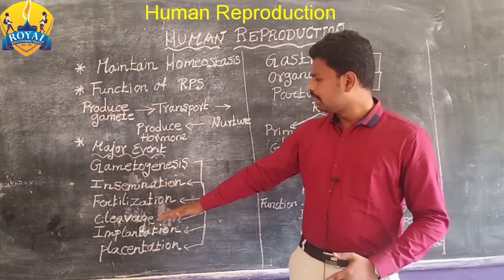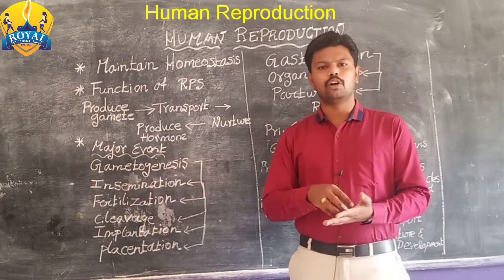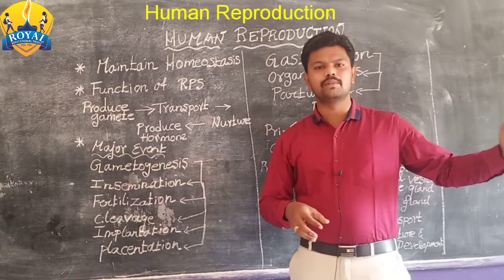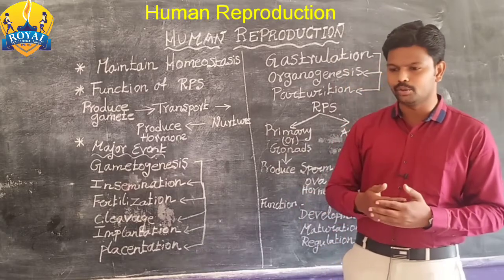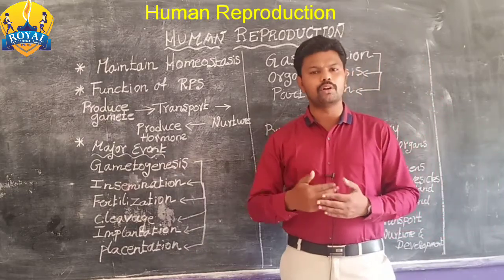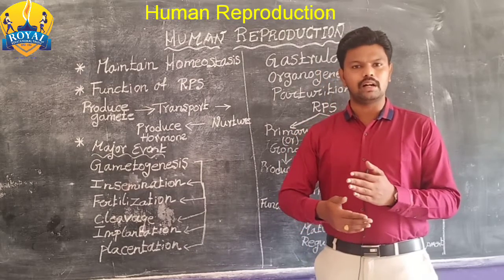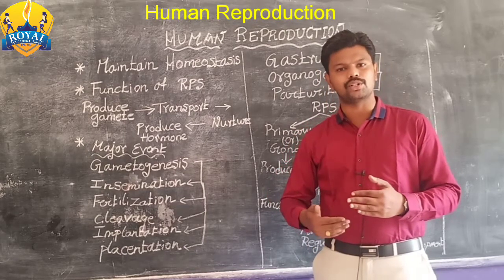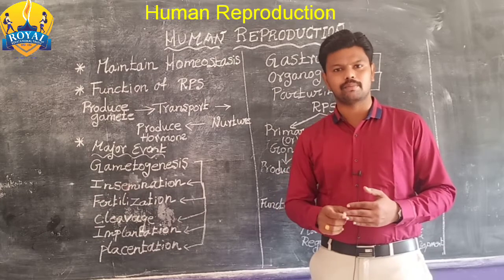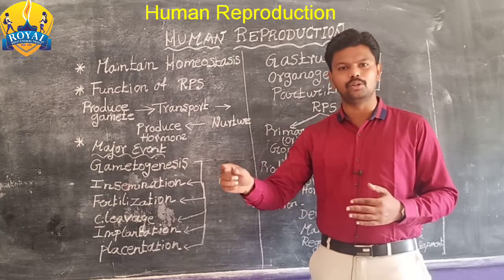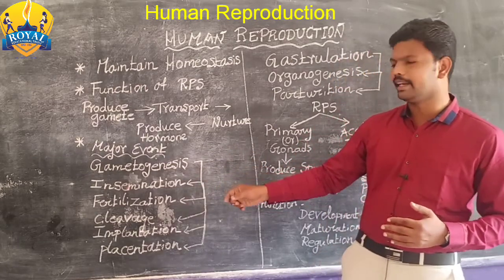Next, after zygote formation, it is transferred from the fallopian tube into the uterus. Before that, cell division occurs. After zygote formation, what type of cell division occurs? Mitosis. The single cell is divided into 2, 2 into 4, 4 into 8.